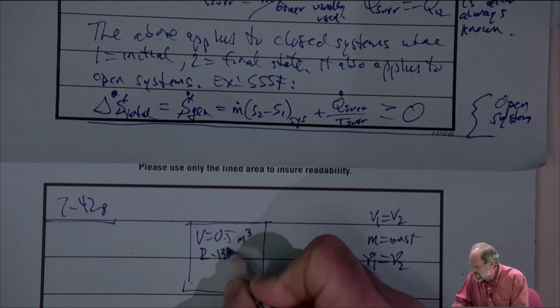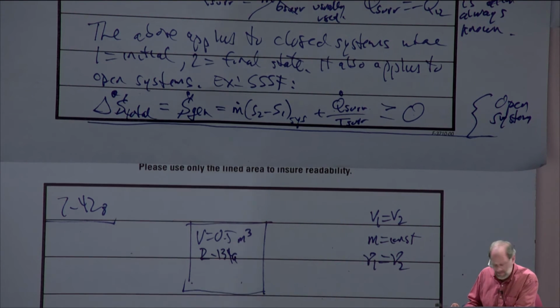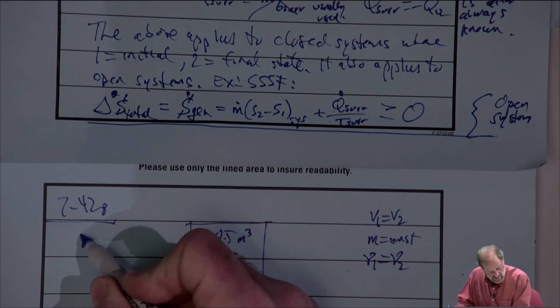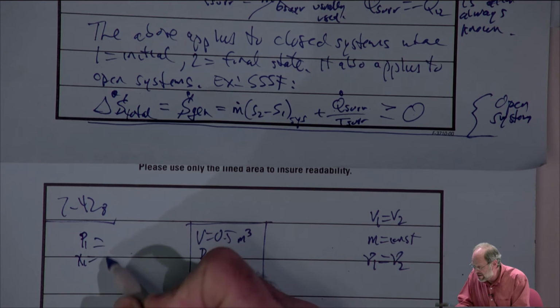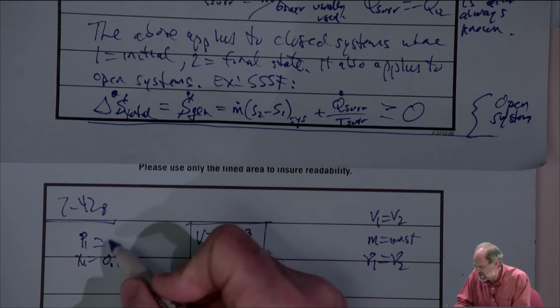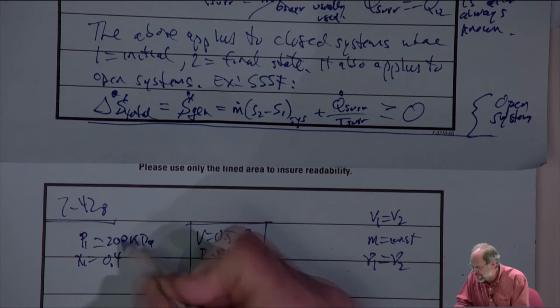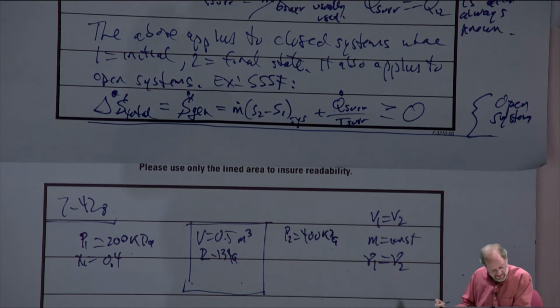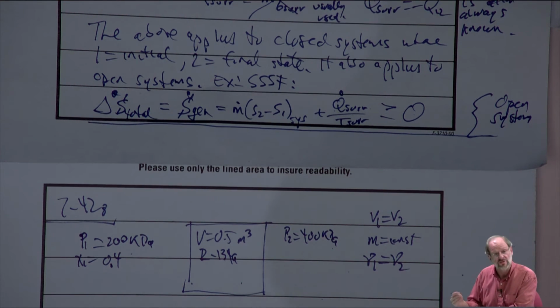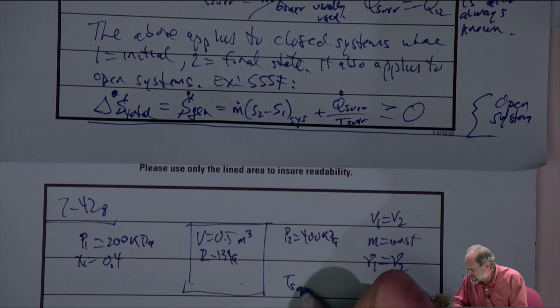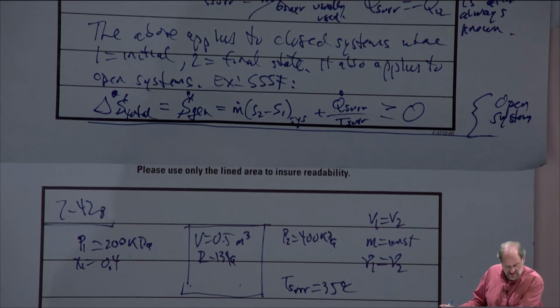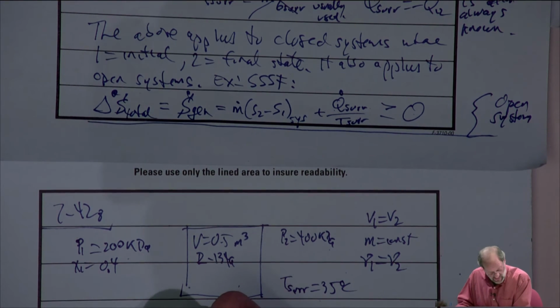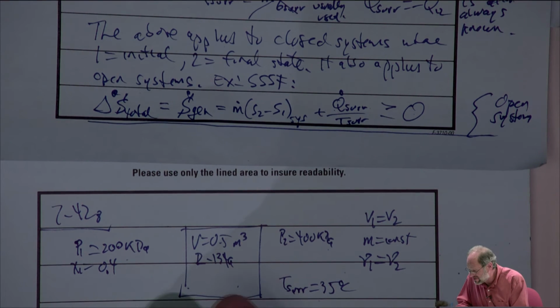We know that it's refrigerant 134A inside this particular tank, and we're given an initial pressure and quality. The quality is 40% and the pressure is 200 kilopascal. We're also given the final pressure, P2, of 400 kilopascal. They tell us that heat is transferred from a source, and that source is our surroundings, right? The temperature of the surroundings is 35 degrees Celsius. And they want us to simply determine the entropy change of the refrigerant, so delta S for the system.